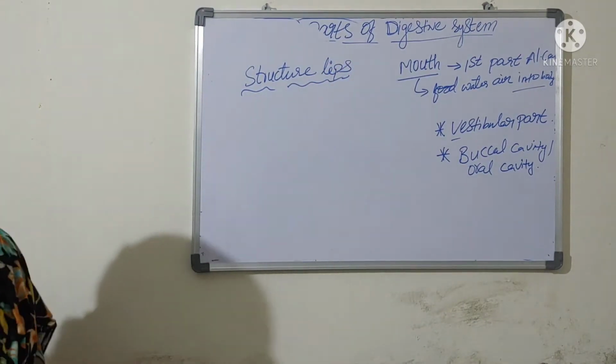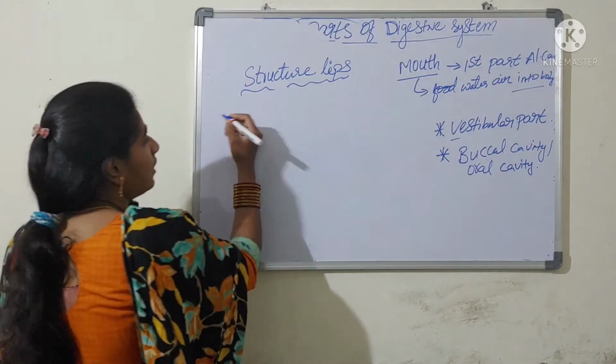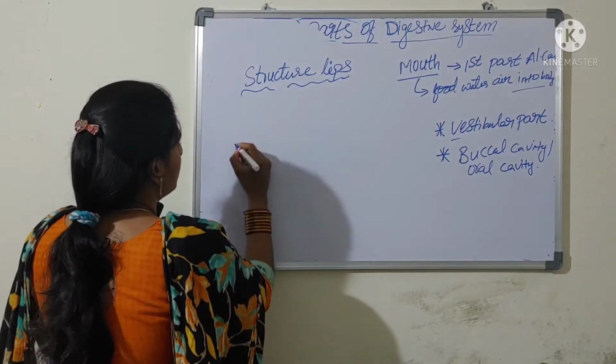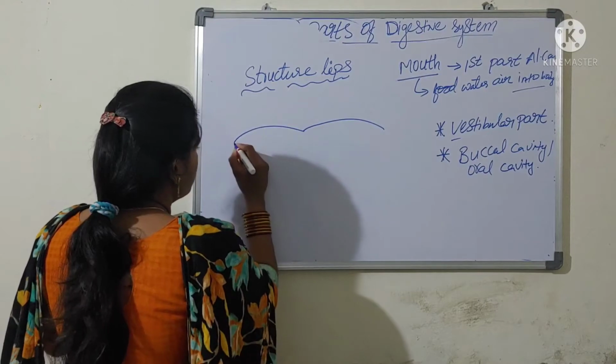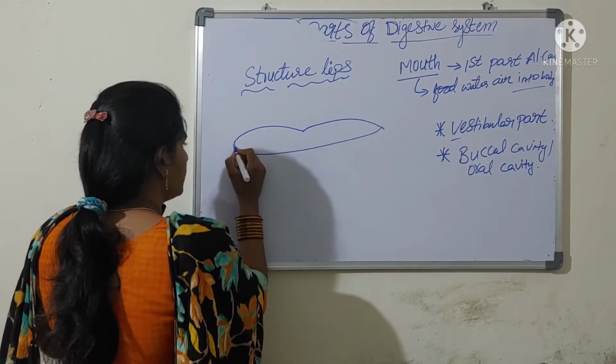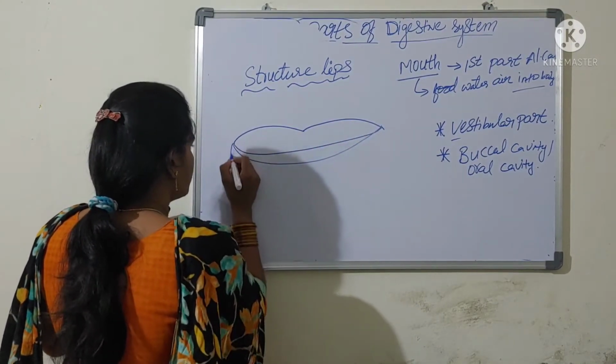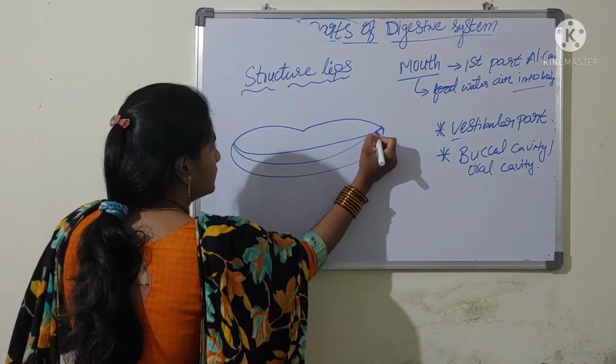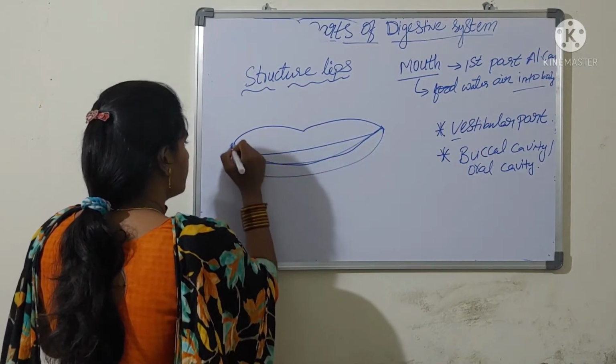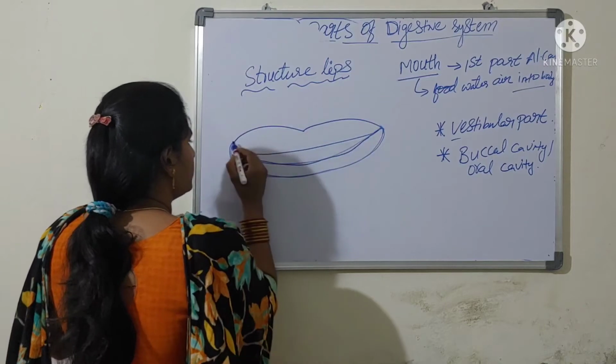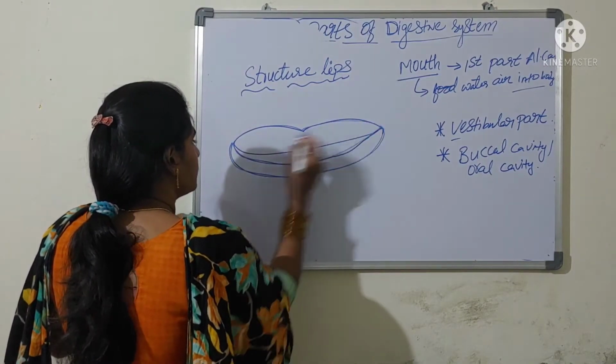Okay, there are two lips. They are the upper lip and the lower lip. Here I will draw the diagram of the upper lip. This is the upper lip and here it is the lower lip. This is the lower lip and here it is the upper lip.